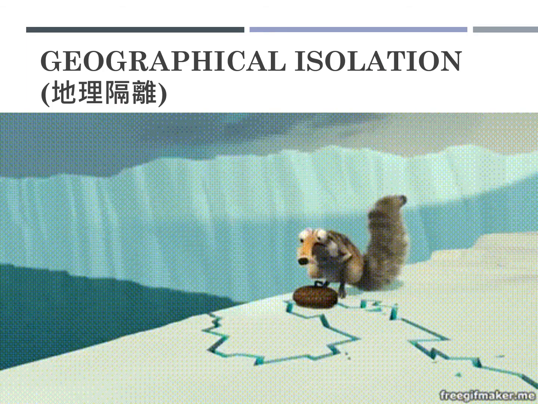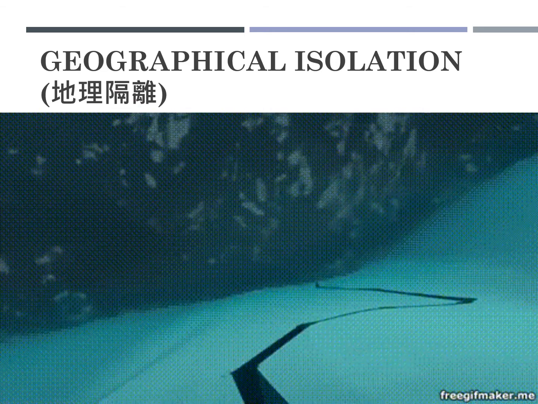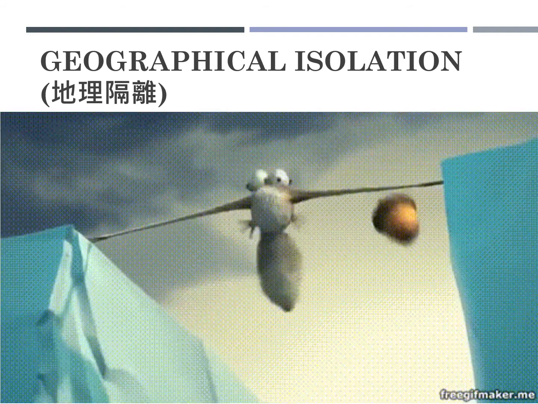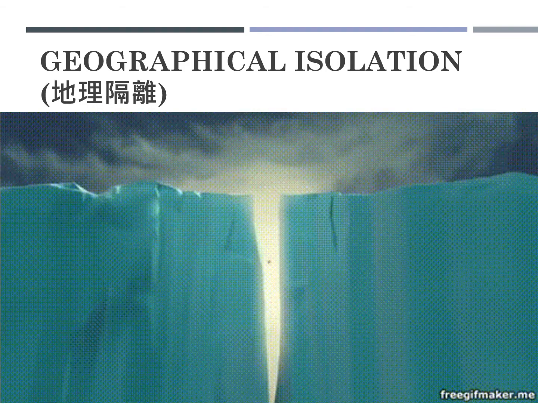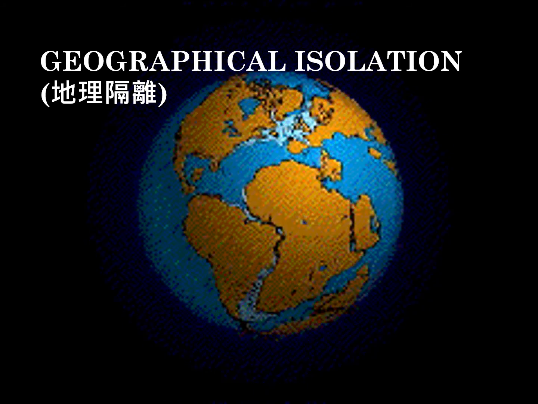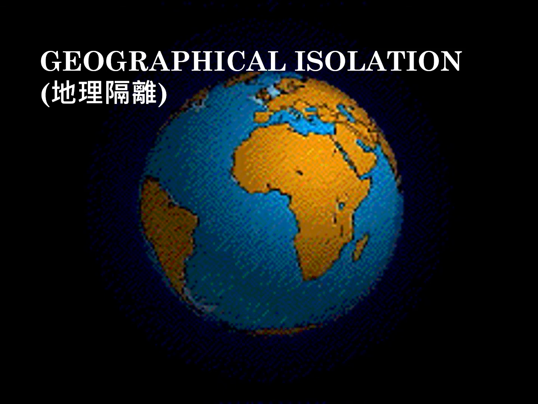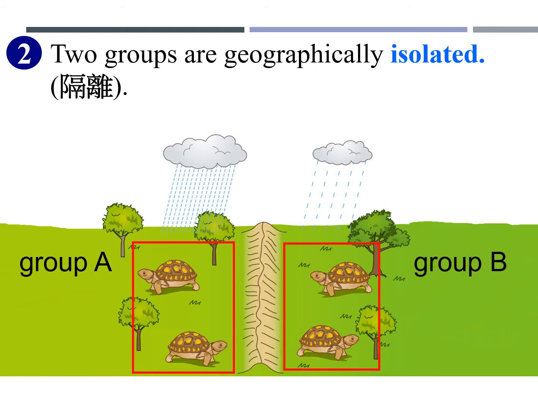However, there is geographical isolation. That means the living habitat is now separated into two parts. This is the picture from the movie Ice Age. The ice is separating them. Another reason for having geographical isolation is the plate movement of the Earth over many years. Now, because of the formation of a mountain in between the habitat, the two groups are now geographically isolated.